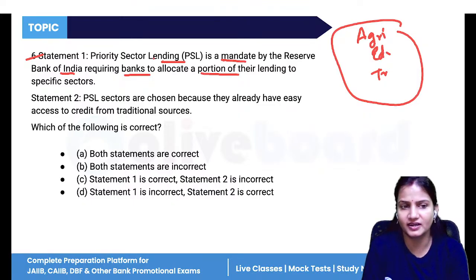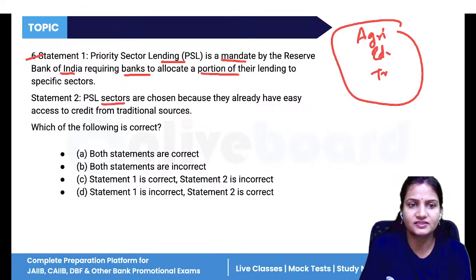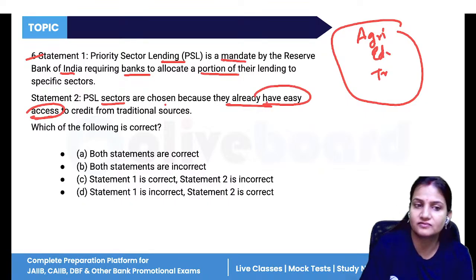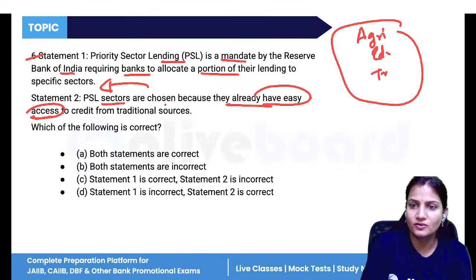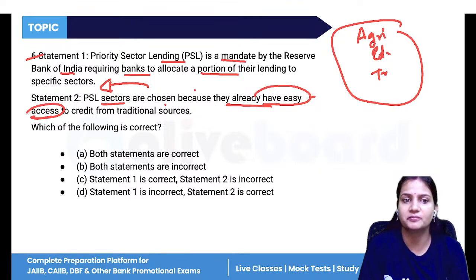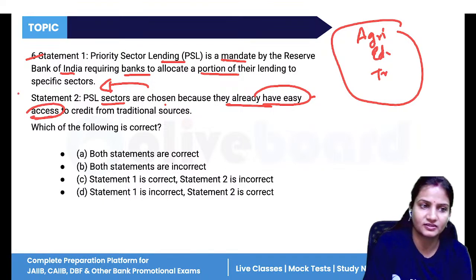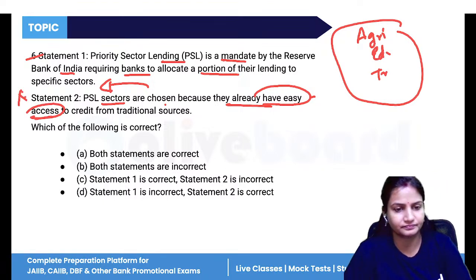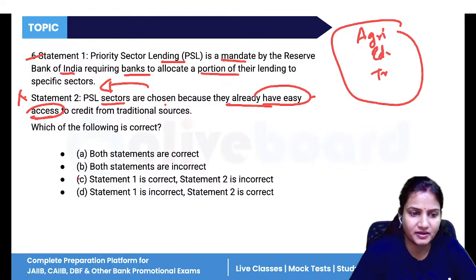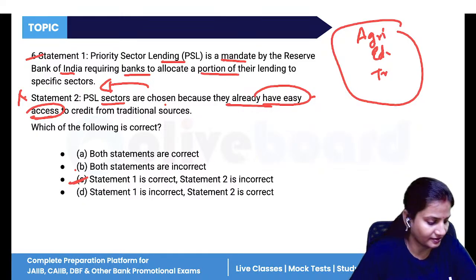So this statement is correct. Statement 2 is PSL sectors are chosen because they already have easy access. No. If they had easy access, then why would they come under PSL? Just think. They don't have easy access. That is why RBI has categorized them under PSL sectors. So this statement is incorrect. So only statement 1 is correct and 2 is incorrect. Done.